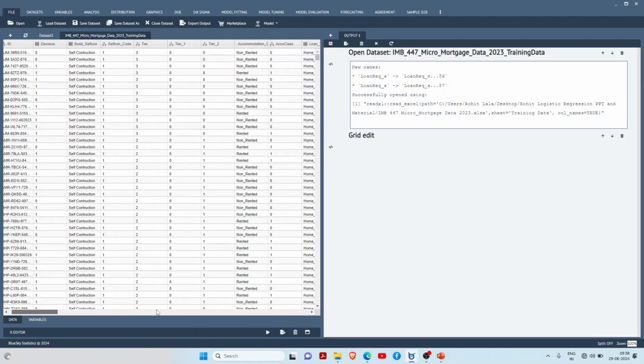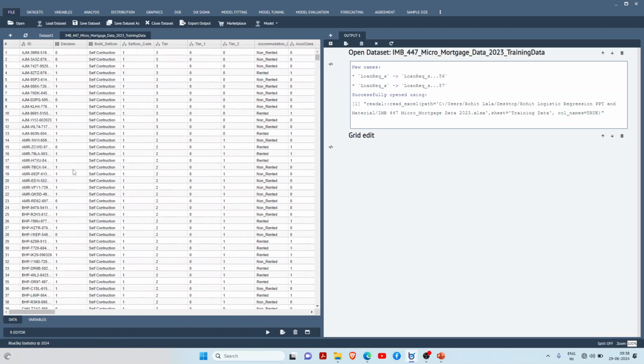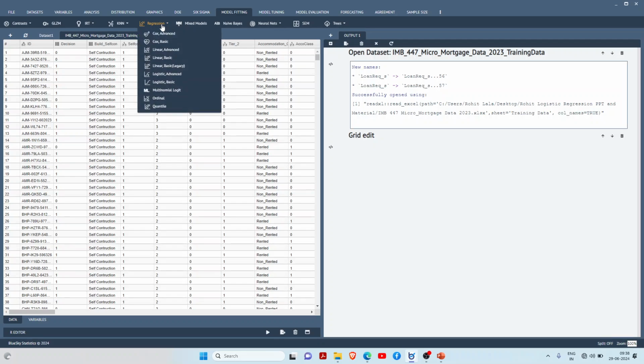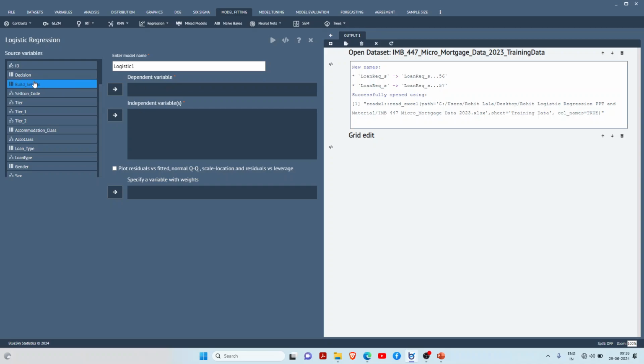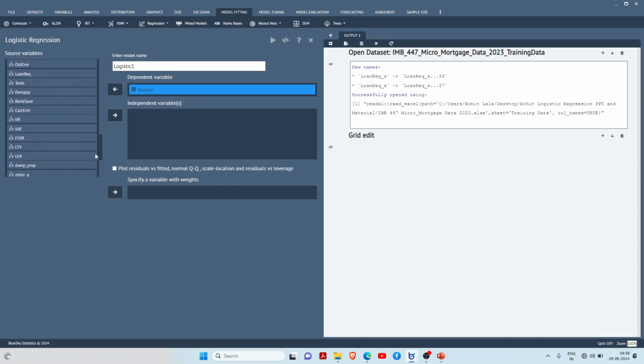These are all the variables. First, I will run logistic regression with one variable. I will take the dependent variable as decision, and the independent variable as LTV. I will explain what LTV is. First, we will run the model. So click on model fitting, click on regression. You can see here logistic basic. Just click on it. Very simple. First, decision is our dependent variable. Just drag it to it. Moving towards LTV.